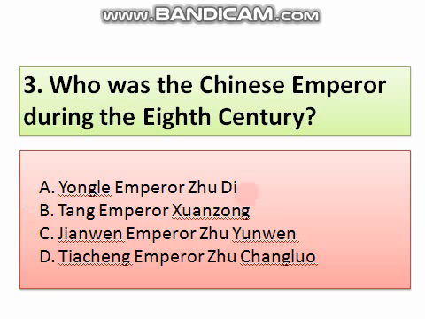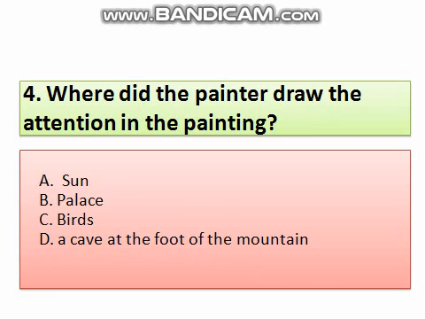Next question is, where did the painter draw the attention in the painting? Option A, sun. Option B, palace. C, bird. D, a cave at the foot of the mountain. So the right answer of this question is a cave at the foot of the mountain.